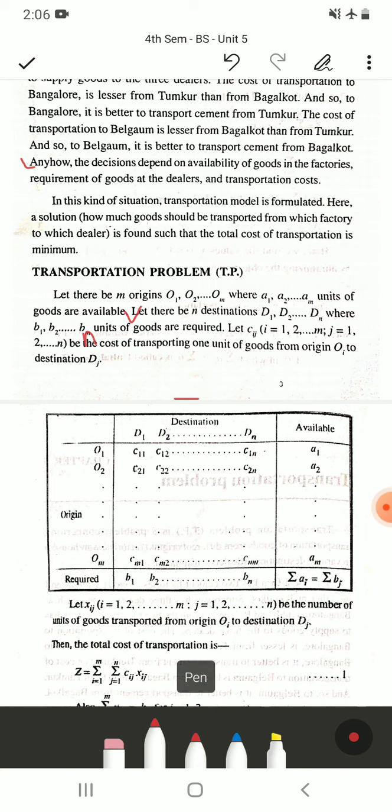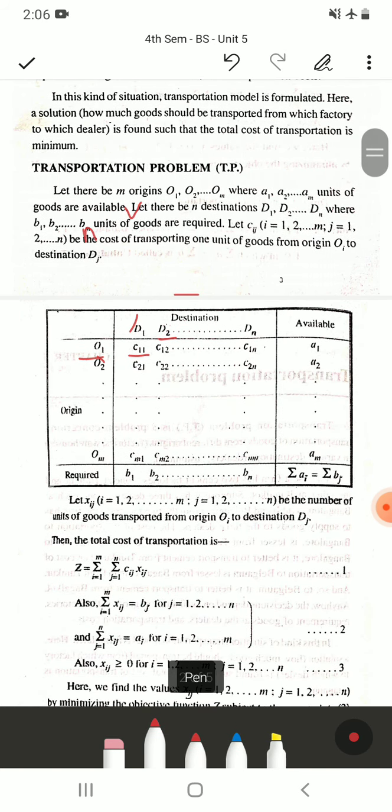Now this C11, C12, C13, all these values are the cost of transporting from O1 to D1. So that cost is C11. From origin 1 to destination 2, the cost is C12, and so on. So this table will be used to formulate a given problem. We will see that in the next classes when we solve the problems.